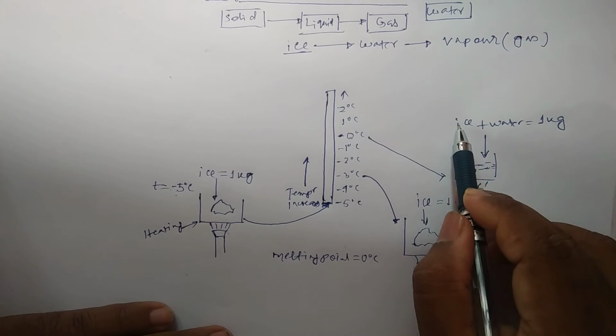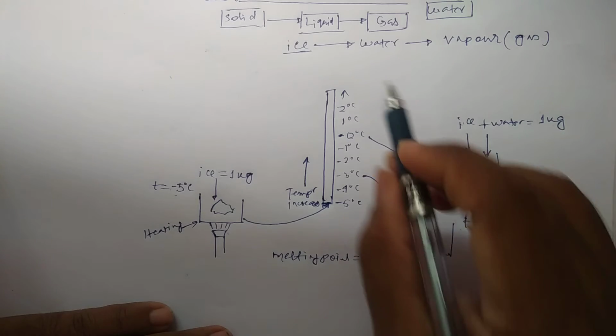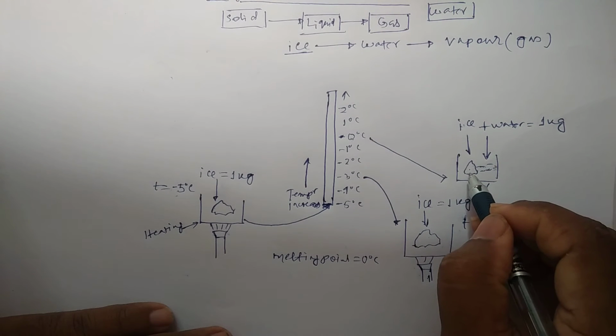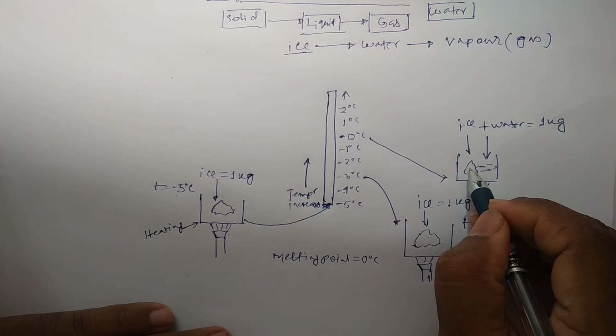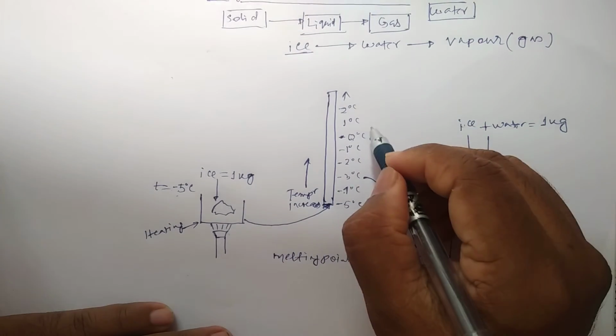So here composition will be ice plus water, total mass will be 1 kg, and this will continue melting until the total amount of 1 kg ice is completely melted into water; the temperature will not rise.